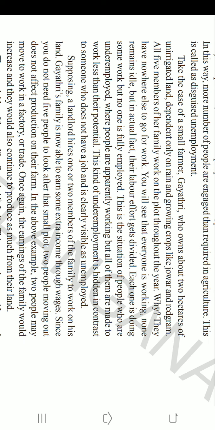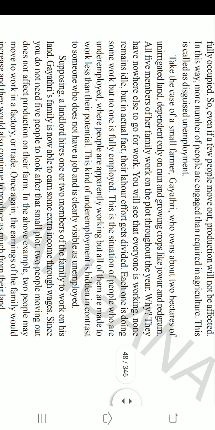Additional 5,000 has come, because the 3 members got new employment, shifting from their own field to some other work.